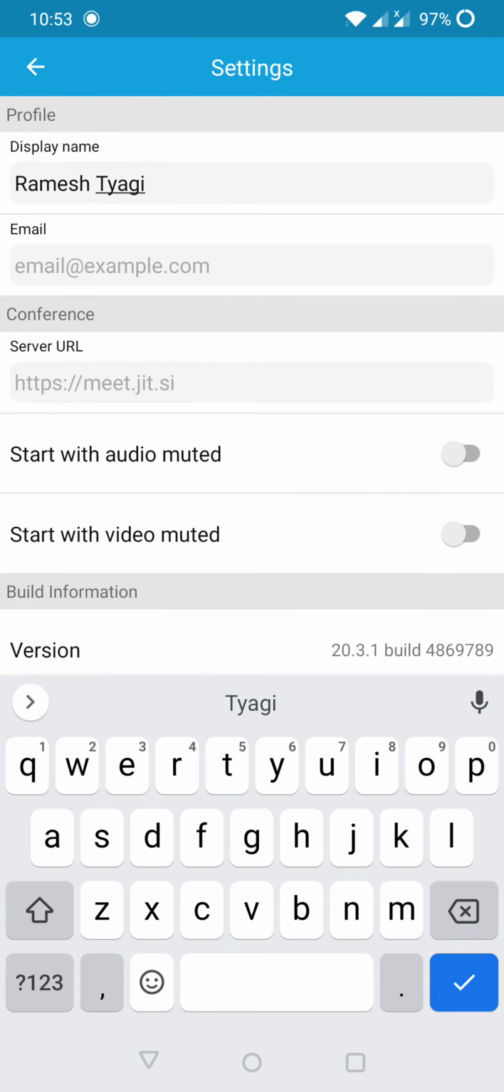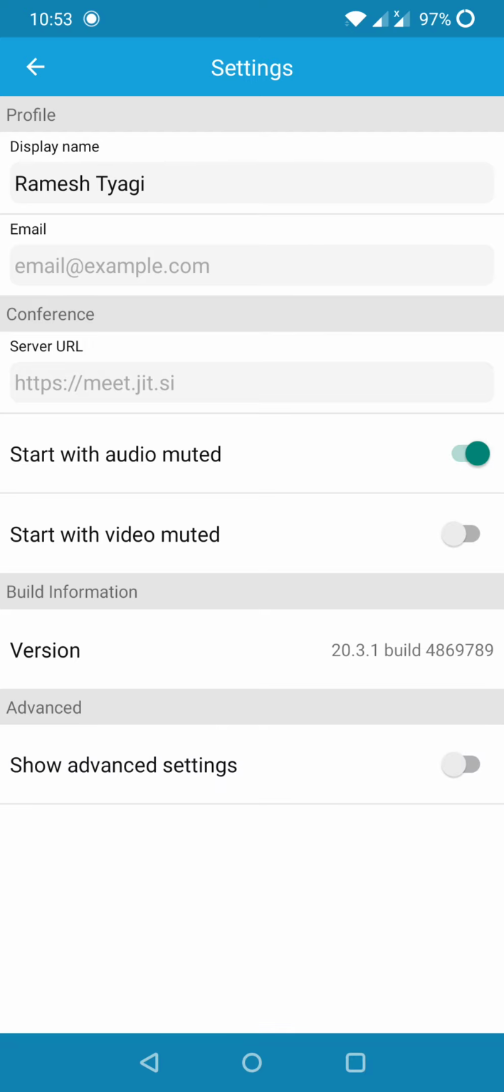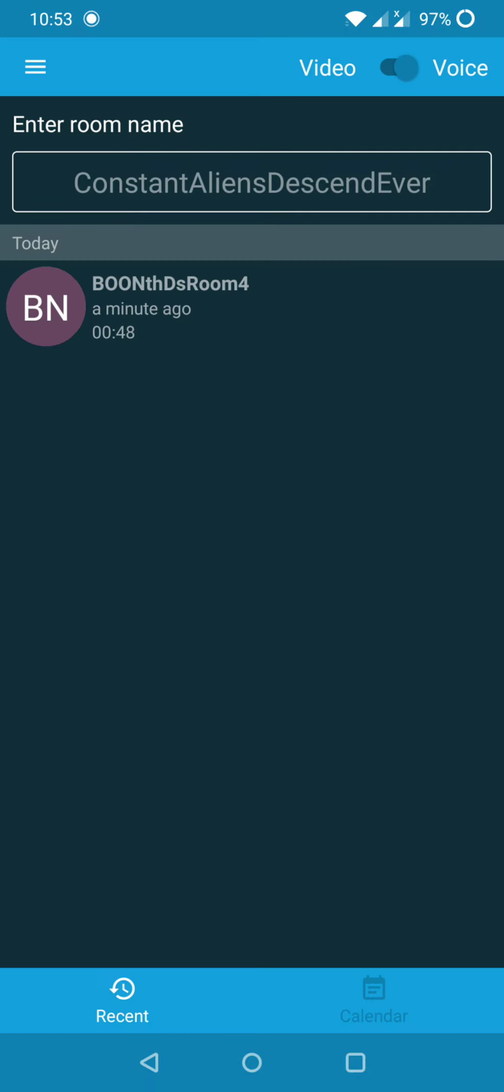The next thing is, you start with audio muted. Just click on it and switch it on. So these are the required settings if you have already installed the app. And then you may just start.